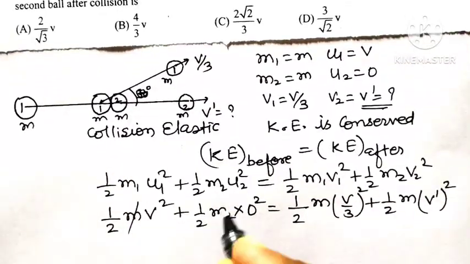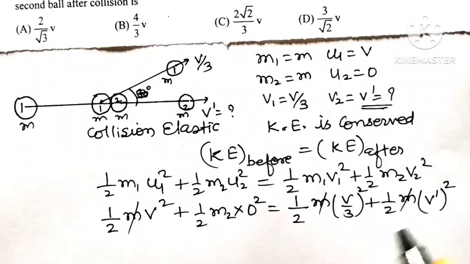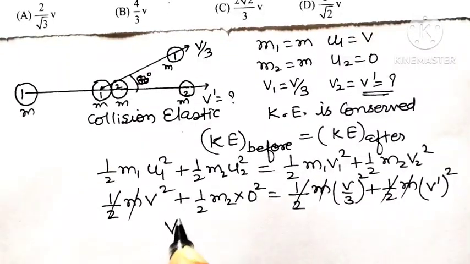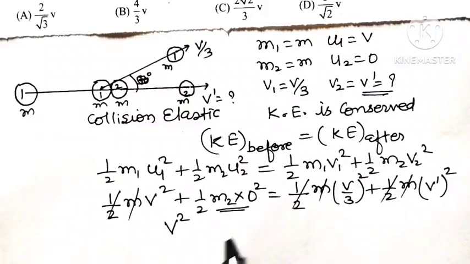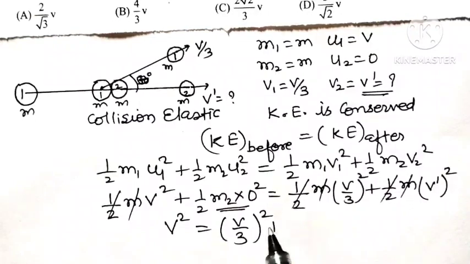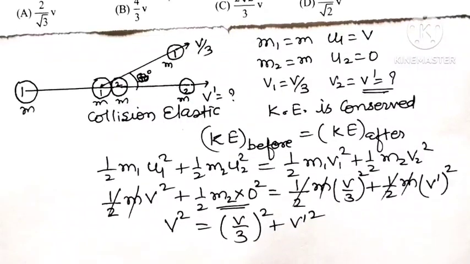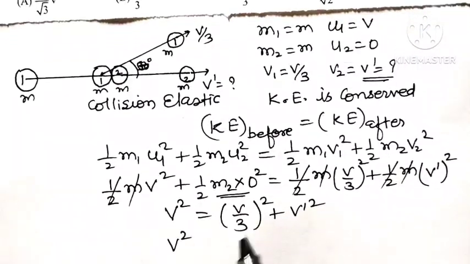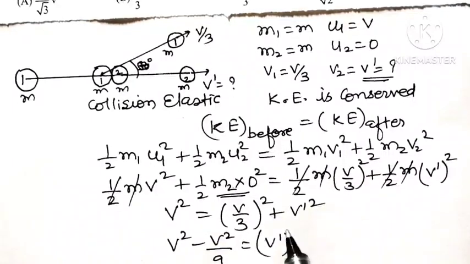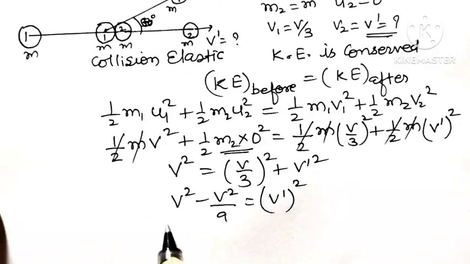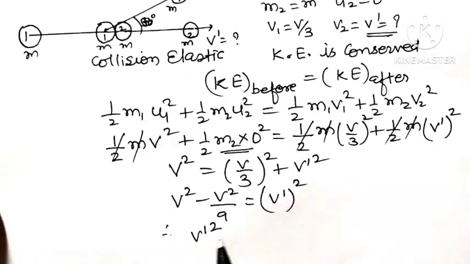Small m is present everywhere, so m gets cancelled, and half is present in every term, so it gets cancelled too. We have v square, and the second term on the left becomes 0. So v square is equal to (v by 3) whole square plus v dash square. Therefore v square minus v square by 9 is equal to v dash square, since (v by 3) whole square means v square by 9.